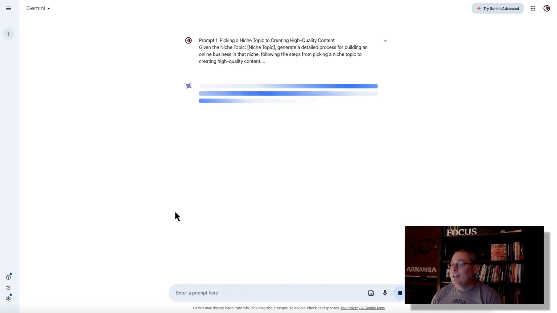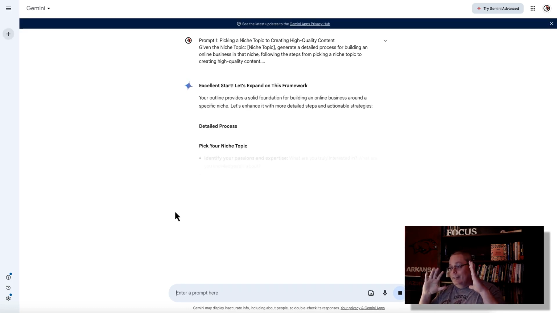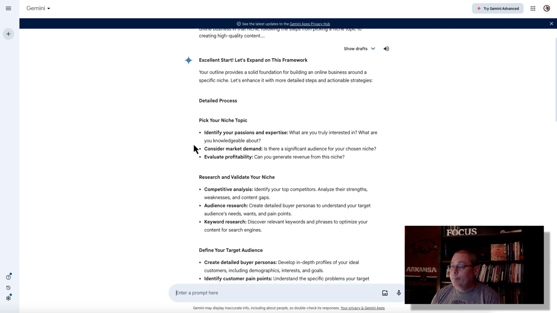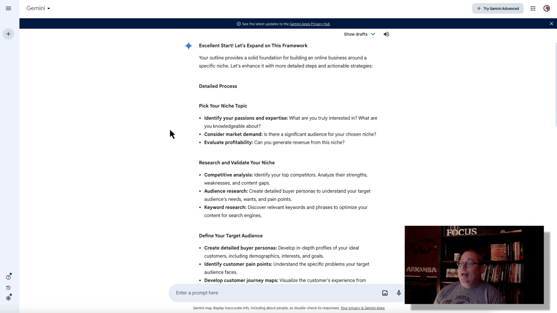Because again, this is all about focus. It's about focus on the detailed process that we need to dive into, but understanding the proven strategy is about generating traffic. That starts with picking a topic. Gemini is going to give us a little different output based on our input or our prompt. Excellent start. Let's expand on this framework.